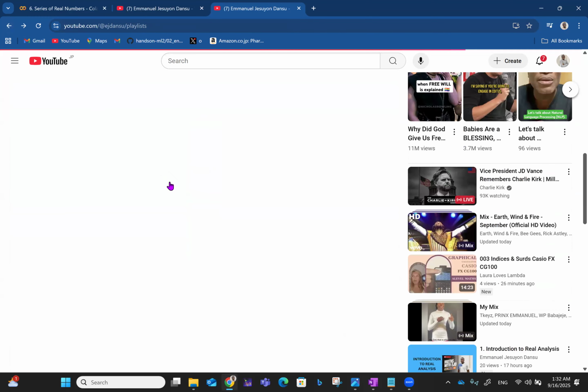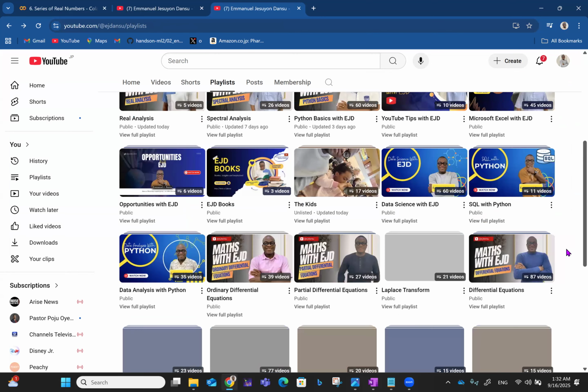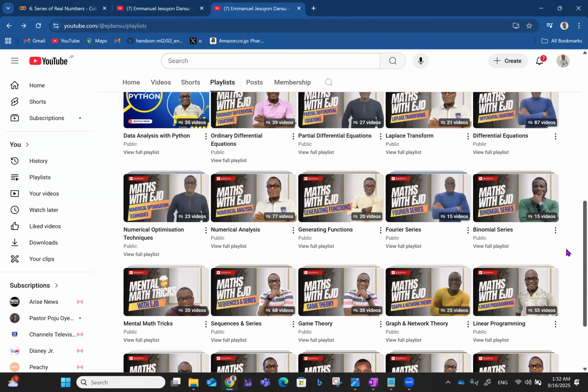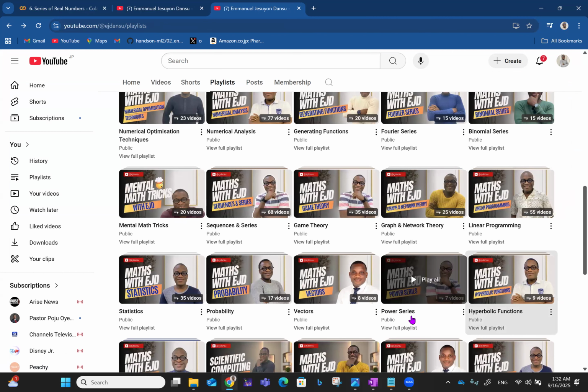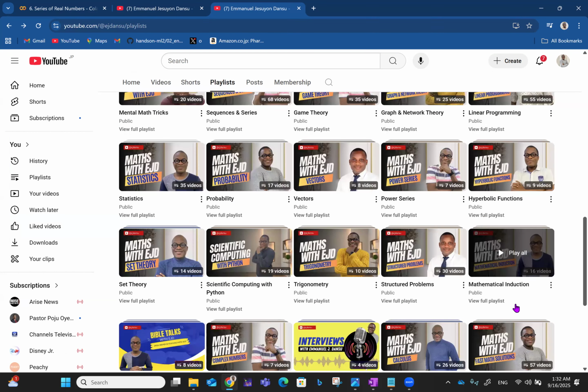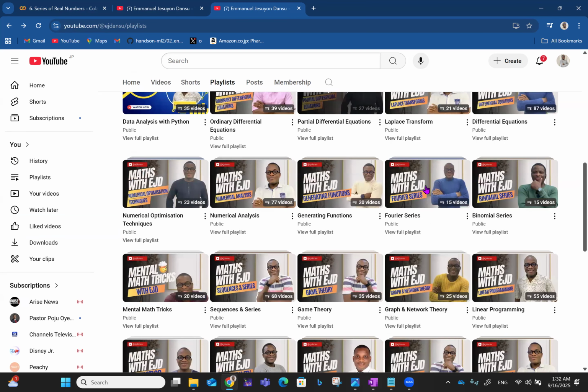I joined everything together, but I still separated them in case all you're interested in is power series, for instance. Power series, binomial series, generating functions, Fourier series, all make up sequences and series right here.